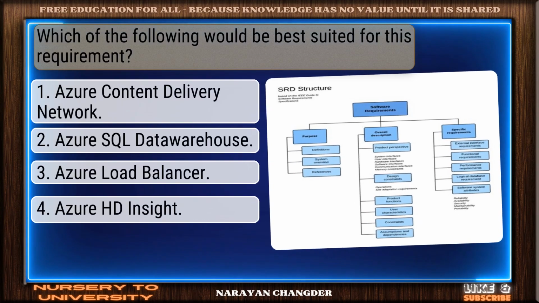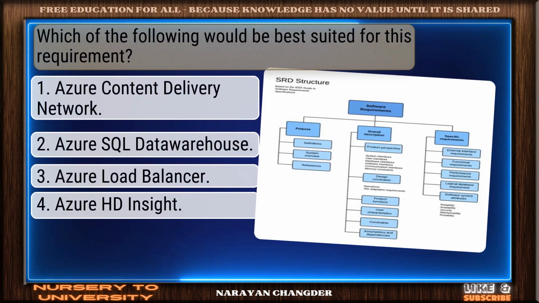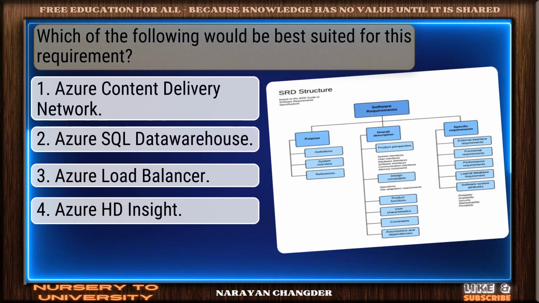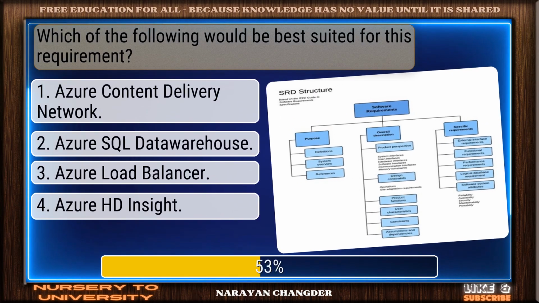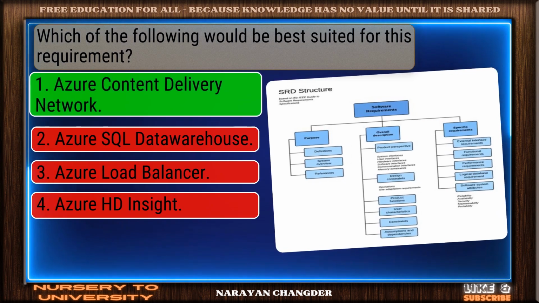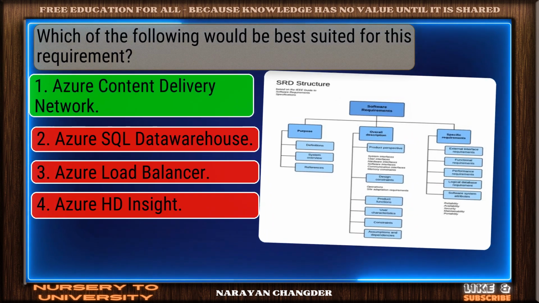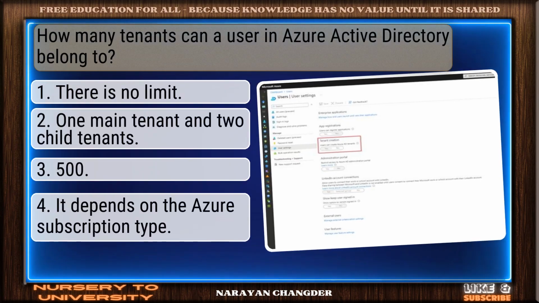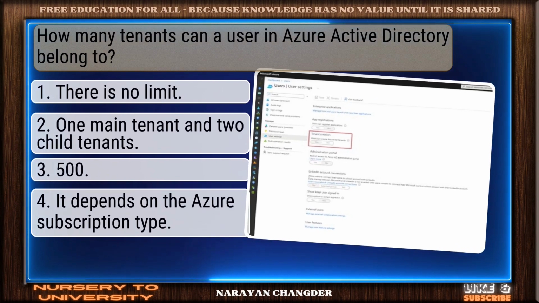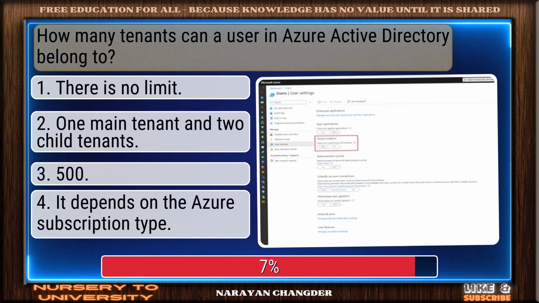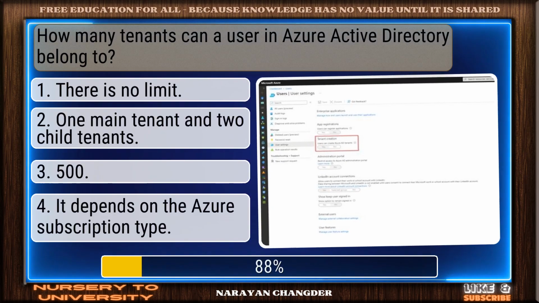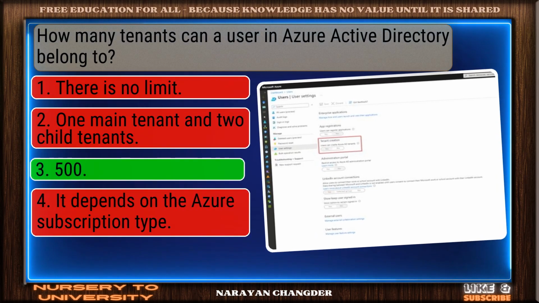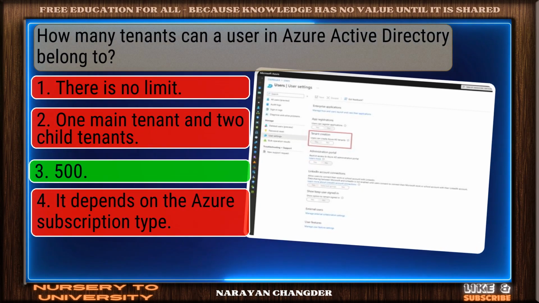Question number 9. Which of the following would be best suited for this requirement? Sharp thinking. Azure Content Delivery Network is the right choice. Question number 10. How many tenants can a user in Azure Active Directory belong to? Nice work. You chose 500 and it is correct.